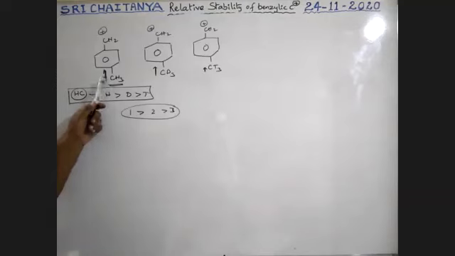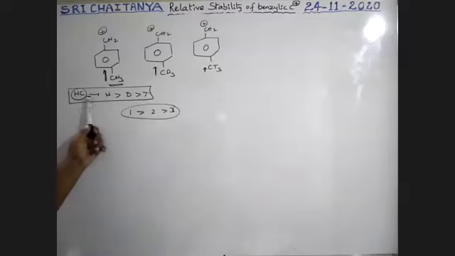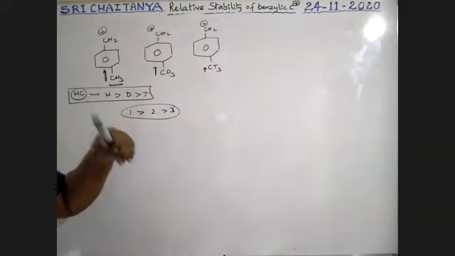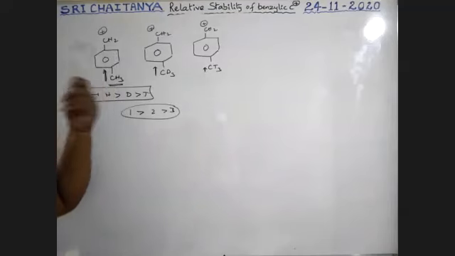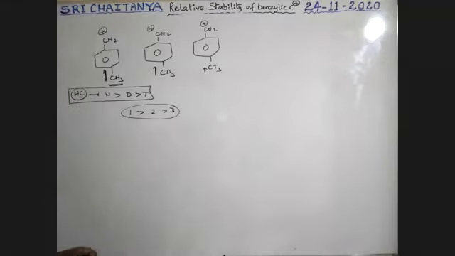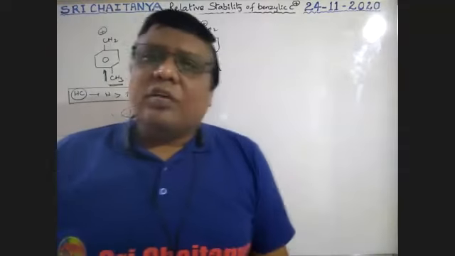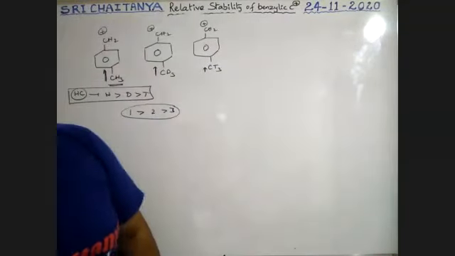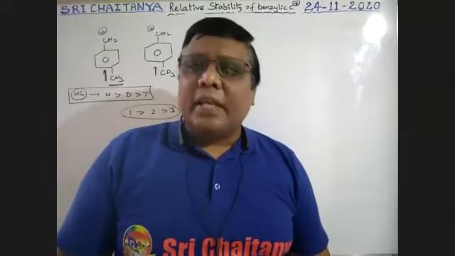That means hyperconjugation conditions, boys. So this is about CH3, CD3, CT3. Hyperconjugation is more here, less here, less here. So more hyperconjugation means more donating tendency. Less positive charge means more stability. So like this, we can identify which one is more stable and which one is less stable in the case of benzylic carbocations.